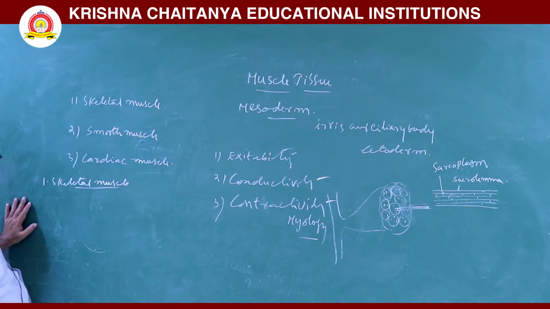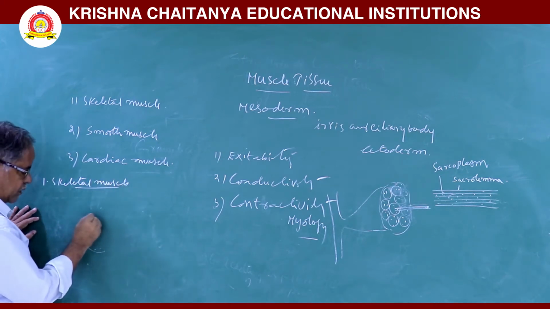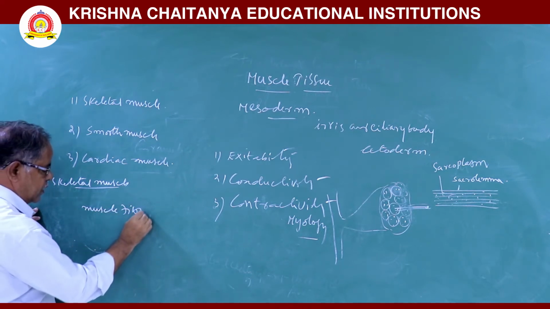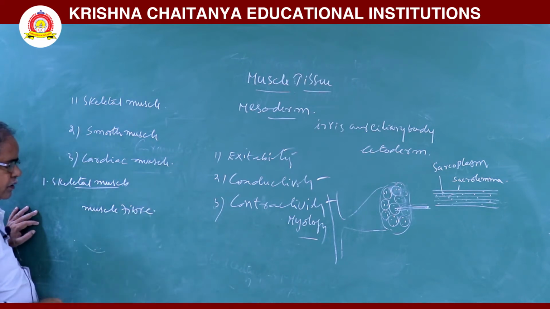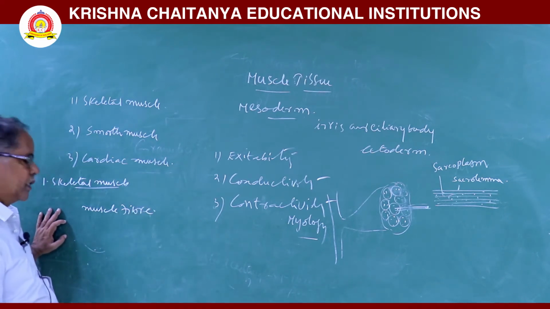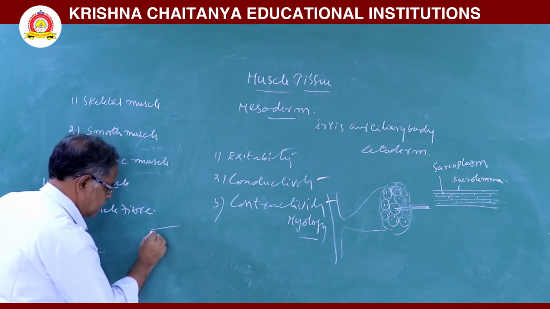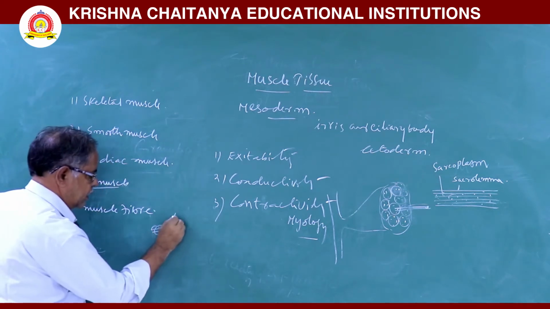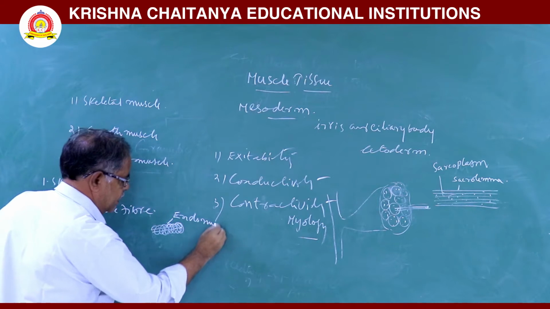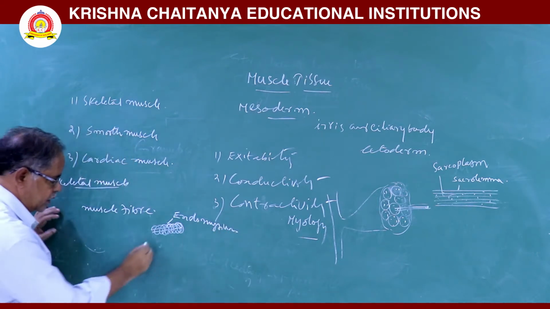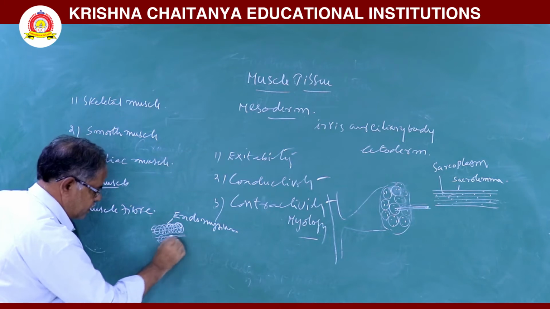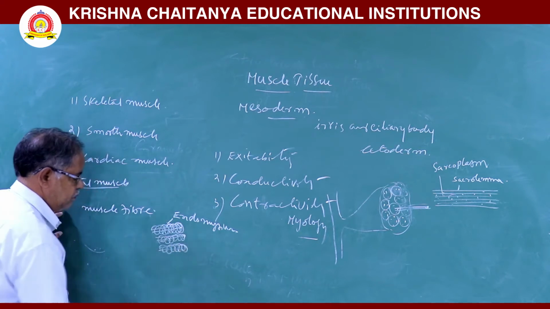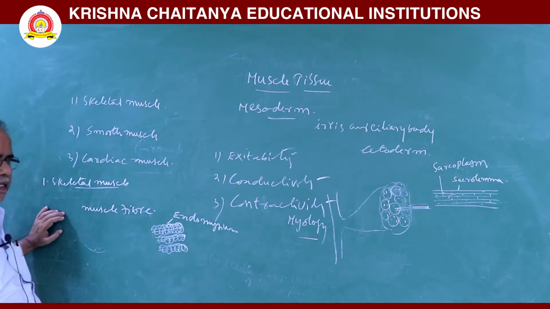In skeletal muscle, the muscle fiber is surrounded by a connective tissue sheet that is called the endomysium. This is a muscle fiber, surrounded by a connective tissue sheet called the endomysium. Then these muscle fibers are arranged as a bundle that is called a fascicle.